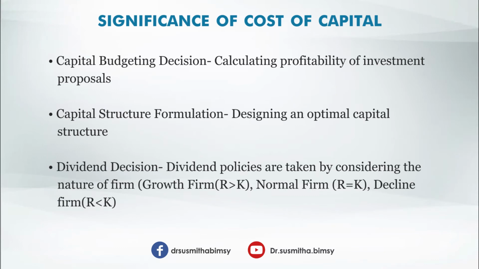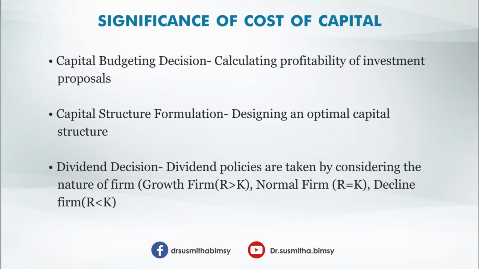And the third one, dividend decision. The dividend policy is determined according to the nature of the firm. The nature of the firm is decided on the basis of a comparison between the rate of return and cost of capital. Here R means rate of return, and K is cost of capital. If rate of return is greater than cost of capital, it is called a growth firm.